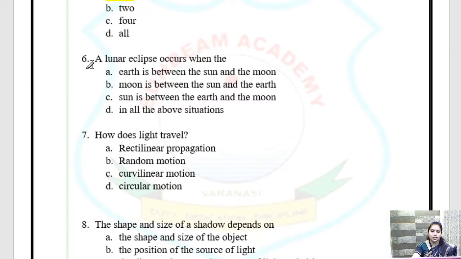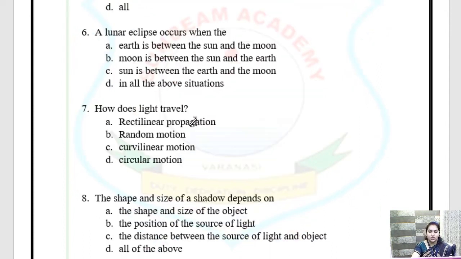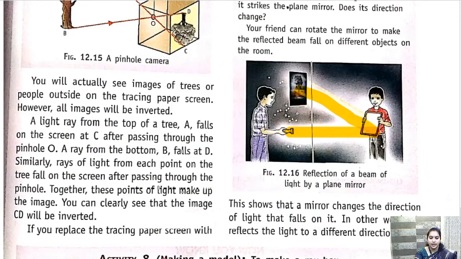Okay, next question. A lunar eclipse occurs when the earth is between sun and the moon, moon is between the sun and earth, sun is between the earth and the moon, in all the above situation. Children, so please open your book, open the diagram, lunar eclipse.